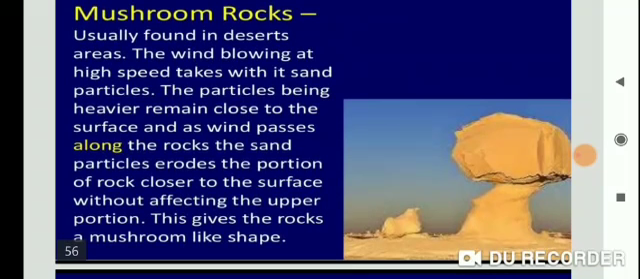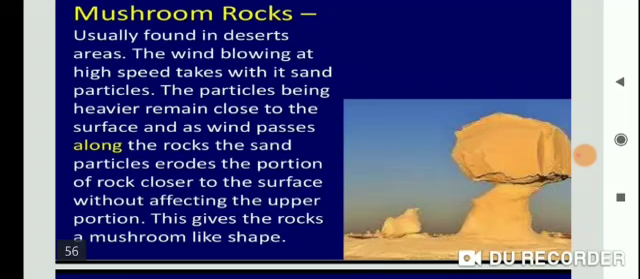Okay. Now see, students, this picture. These are usually found in desert areas, and the wind blowing at high speed takes with it sand particles. The particles, being heavier, remain close to the surface, and as the wind passes along the rocks, the sand particles erode the portion of rock closer to the surface without affecting the upper portion, and this gives rocks a mushroom-like shape. Okay. Why?